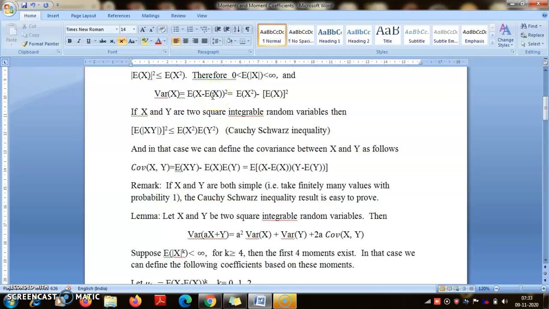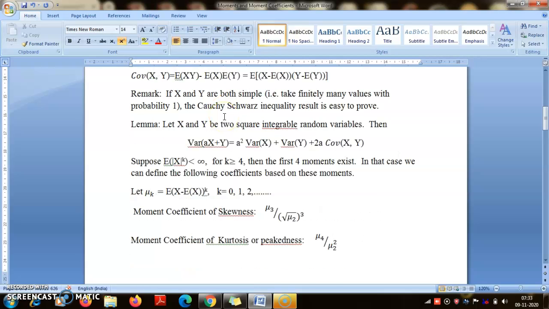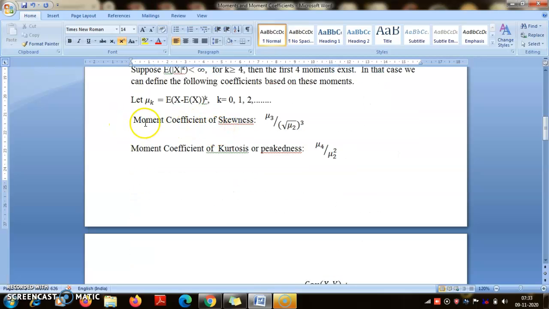Now this is an extreme case, but in practice variance would be close to 0 or very large. If it is close to 0, that means the values of X above or below are all close to the mean. So there is very less, we call it less dispersion or scatteredness around the mean. But a large variance of X will imply some of the values of X are far away from the mean, above or below, so that is called high dispersion. So variance measures dispersion. Now we look at some other parameters called skewness and kurtosis.